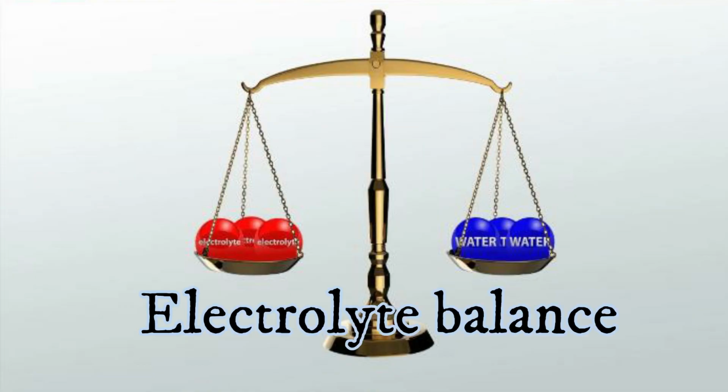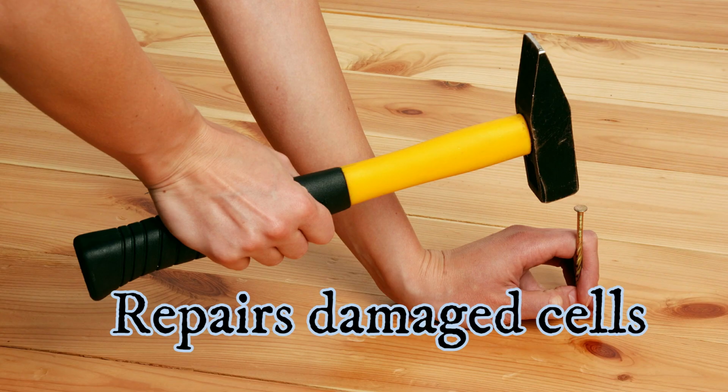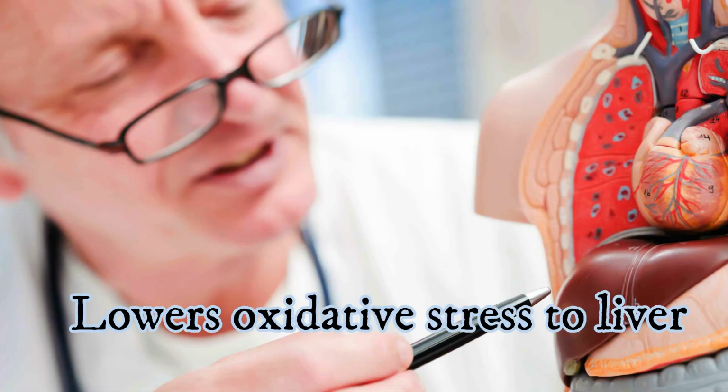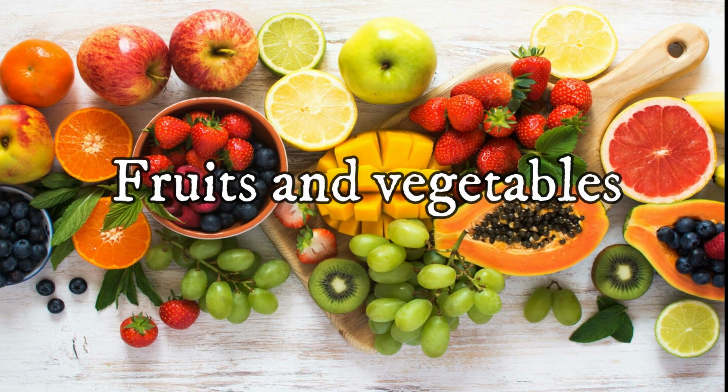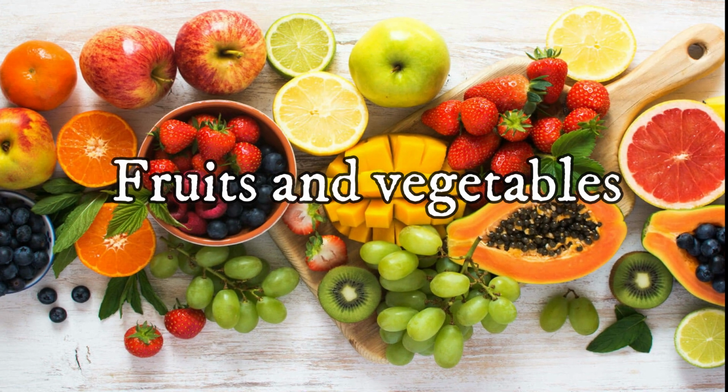Vitamins and minerals help in maintaining the body's electrolyte balance. They are also responsible for repairing the damaged cells and lowering the oxidative stress from alcohol, drugs, or other factors which affect the liver. The examples include a lot of fruits and vegetables such as peas, avocados, tomatoes, lemons, and grapes.